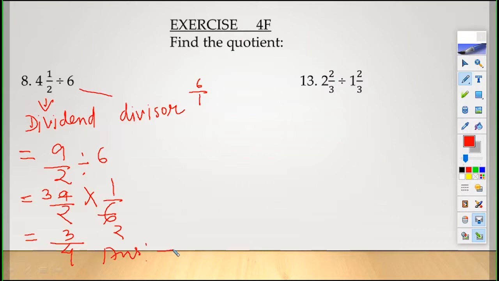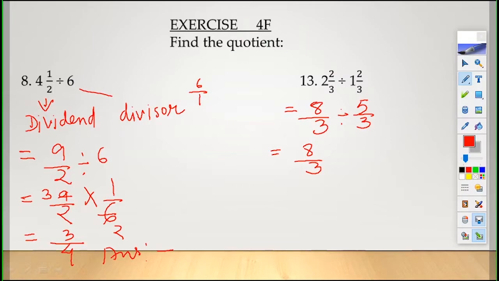Now the next number is 13. Question number 13 of 4F. 2 2 by 3 divided by 1 2 by 3. Now children, change them into improper fractions. 3 2s are 6 plus 2 is 8 by 3, divided by 3 1s are 3 plus 2, 5 by 3, is equal to 8 by 3. The first fraction remains as it is.